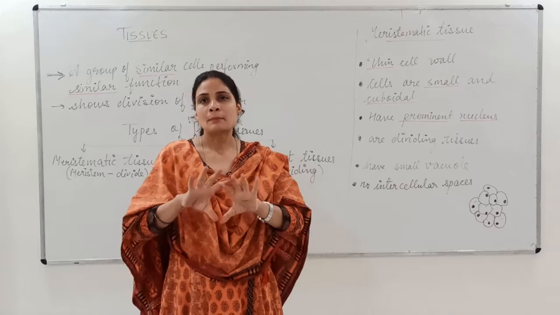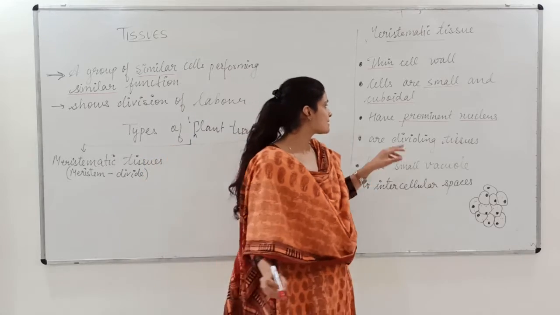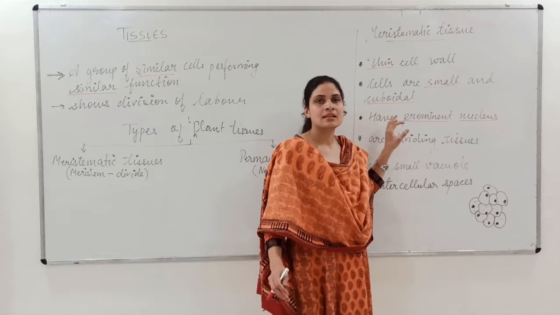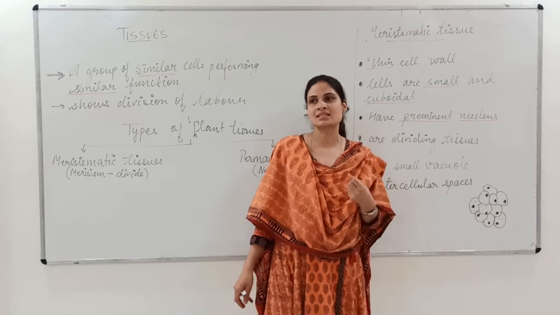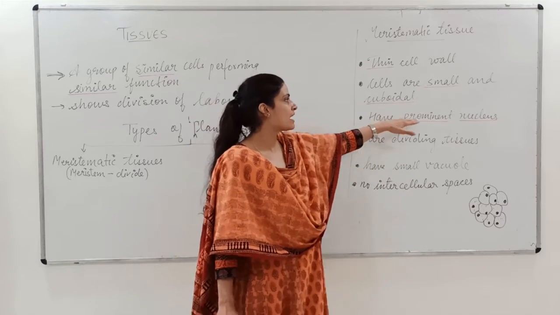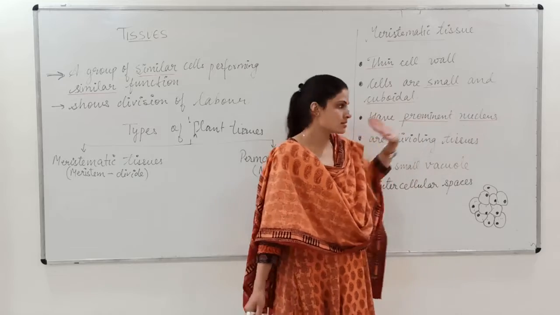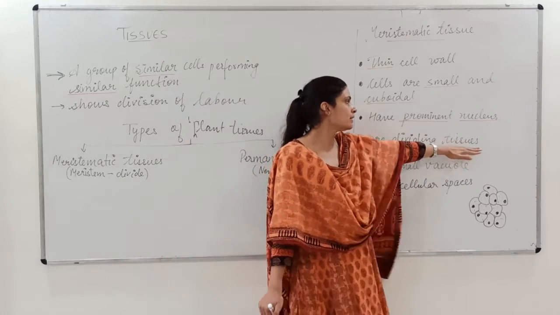which will help the cells to divide. So we can say that these cells, as they show the division of labor, or as they are dividing cells, they are living cells, so they will have a prominent nucleus. Now the fourth one is they are dividing tissues.